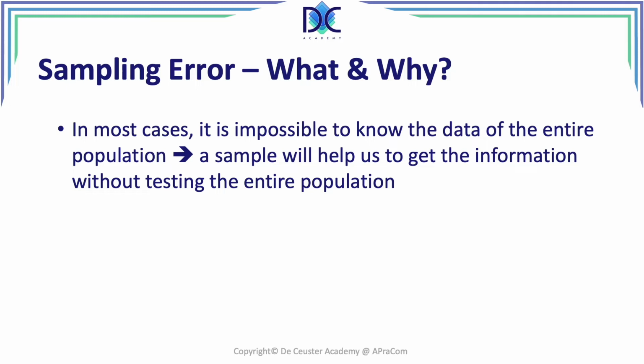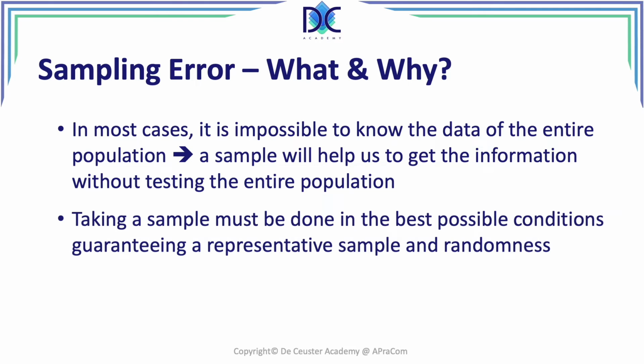They do it from time to time when they have the census. They are trying to measure all the parameters of a population, but it's basically very expensive and very complicated. We try to take a sample, and taking samples is not as easy as it may seem. We have to find representative samples, and we want to have randomness. Every item has to have the same probability of being chosen as any other.